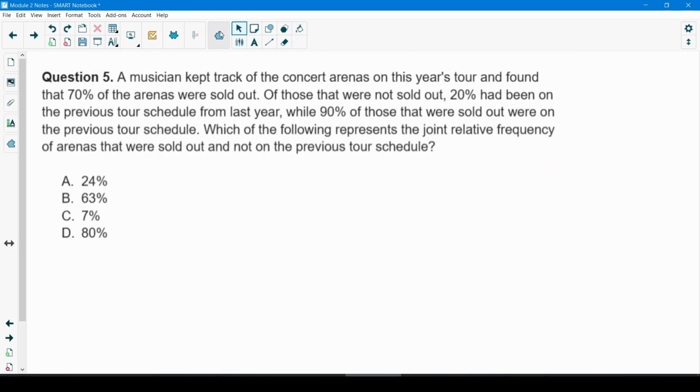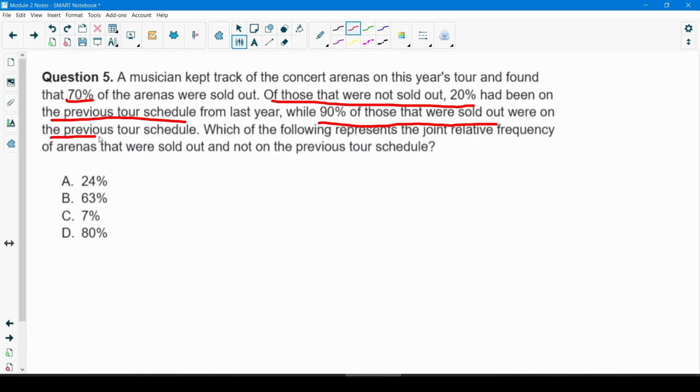Okay, and our last example here, this is definitely a tricky one. Let's read through it first. A musician kept track of the concert arenas on this year's tour and found that 70% of the arenas were sold out. Of those that were not sold out, 20% had been on the previous tour schedule from last year, while 90% of those that were sold out were on the previous tour schedule. So you can tell this is already getting a little complicated, and they're asking us which of the following represents the joint relative frequency of arenas that were sold out and were not on the previous tour schedule.